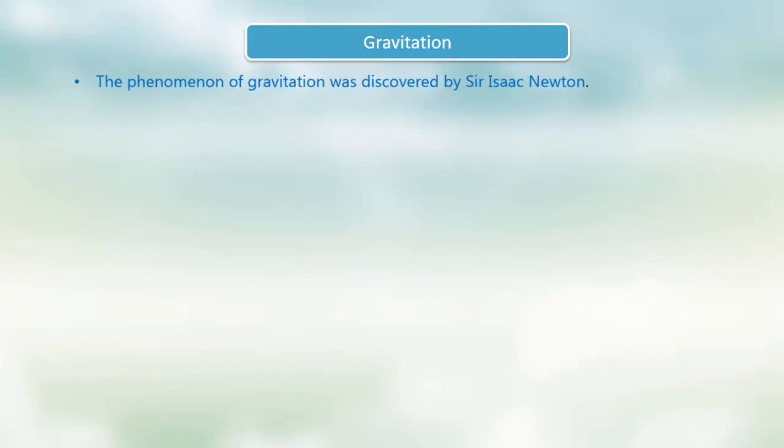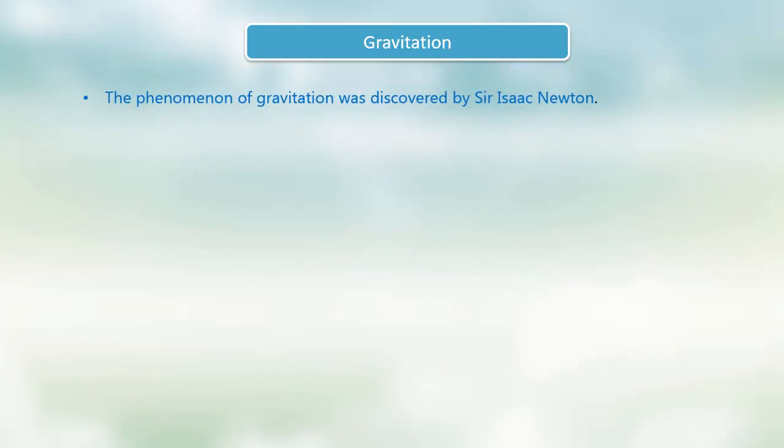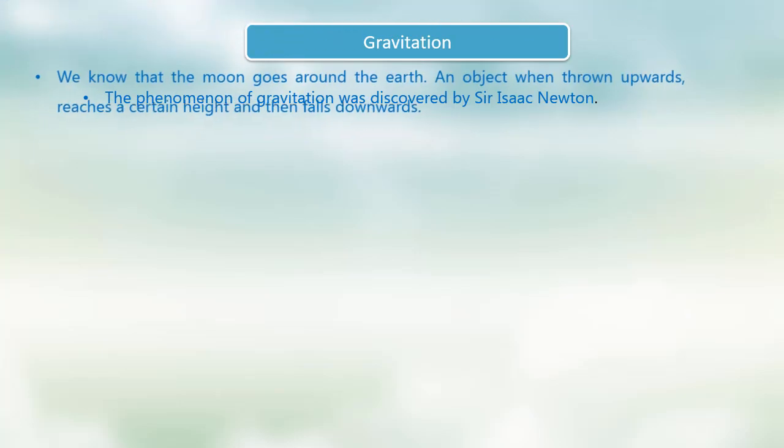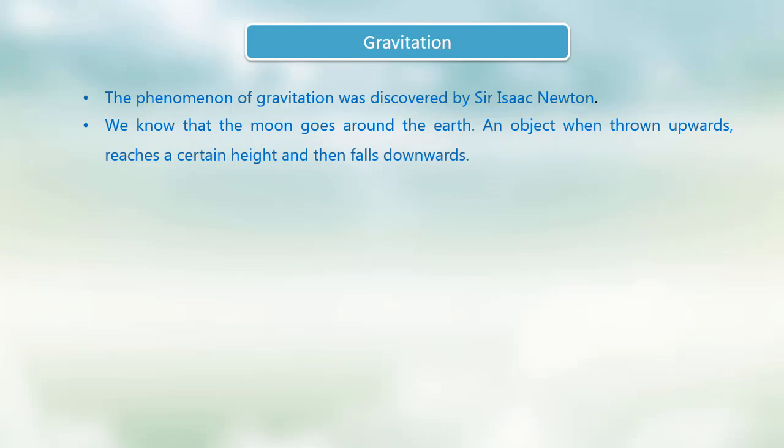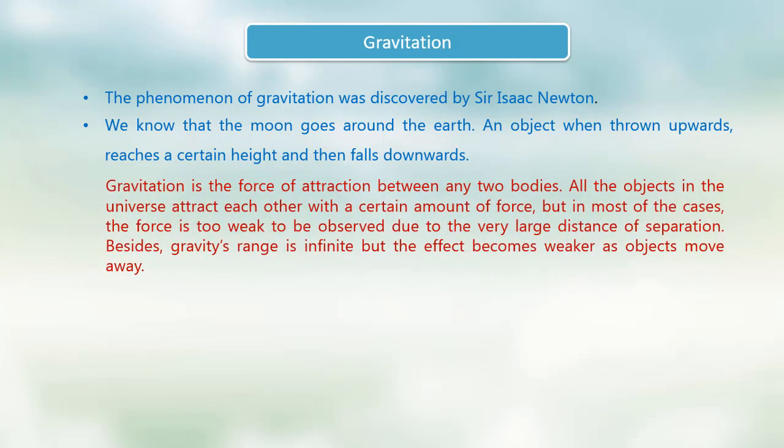Gravitation. The phenomenon of gravitation was discovered by Sir Isaac Newton. We know that the moon goes around the Earth. An object when thrown upwards reaches a certain height and then falls downwards. Gravitation is the force of attraction between any two bodies. All the objects in the universe attract each other with a certain amount of force.